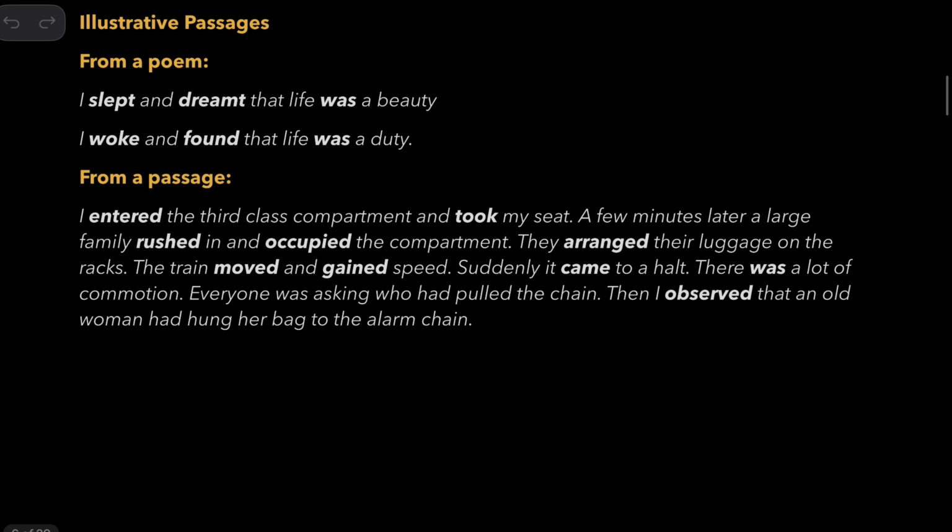So, here is some illustrative passage for you to understand how this tense is used. I slept and dreamt that life was a beauty. See, these are also past tense. It's a be form in the past. So, in the past, you have was and also were. I woke and found that life was a duty.